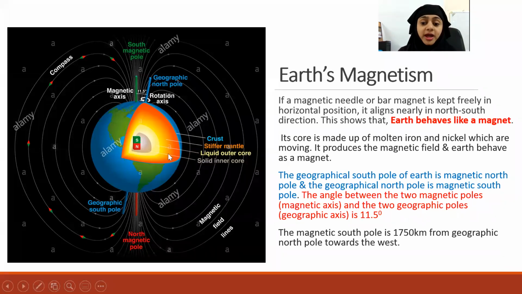Okay, and the magnetic South Pole is 1,750 kilometers from the geographic North Pole towards the west. This is west, this is east. So the magnetic South Pole is 1,750 kilometers on Earth's surface from the geographic North Pole towards west. Can you make a similar statement regarding the magnetic North Pole? Can you make?